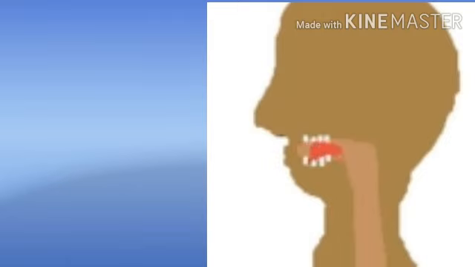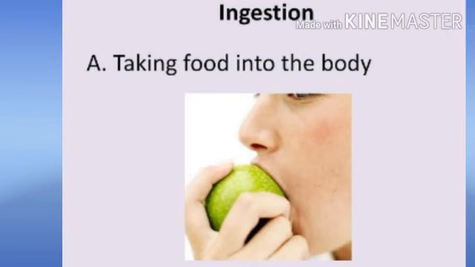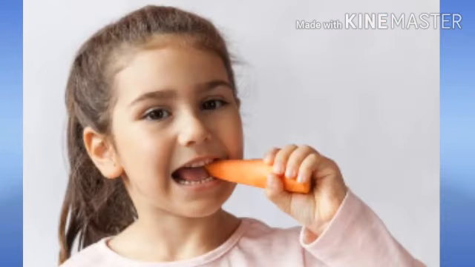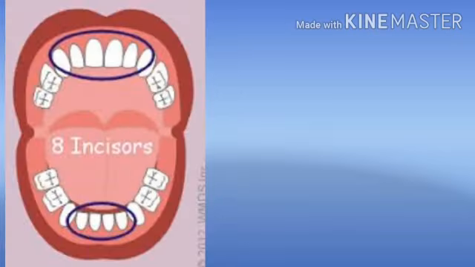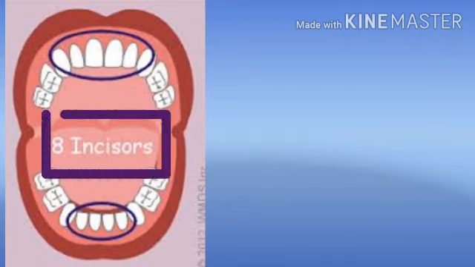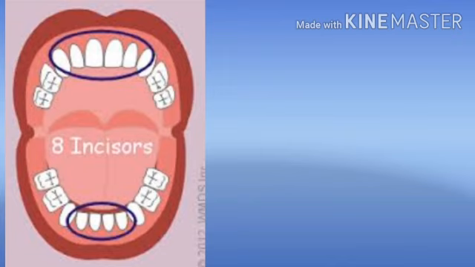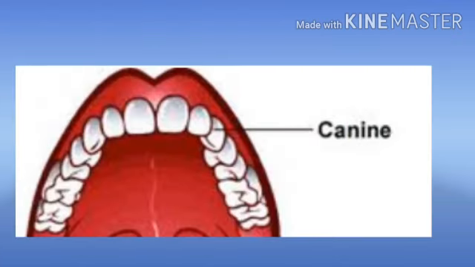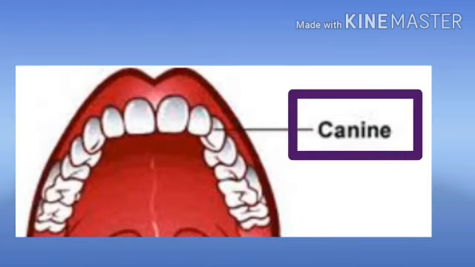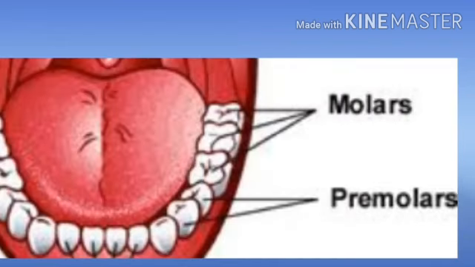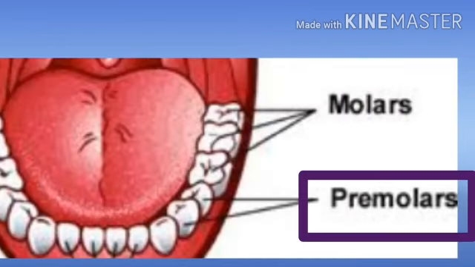Food is taken into the body through the mouth. The process of taking food into the body is called ingestion. We chew the food with the teeth and break it into small pieces. For cutting and biting food, we have teeth called incisors. For piercing and tearing the food, we have canines. For chewing and grinding, we have premolars and molars.